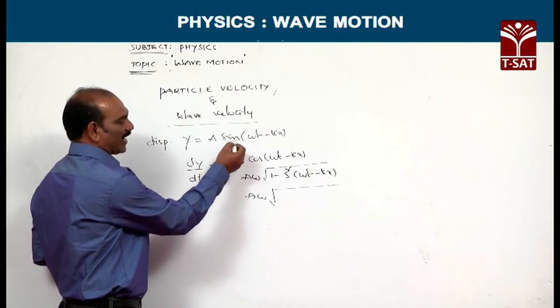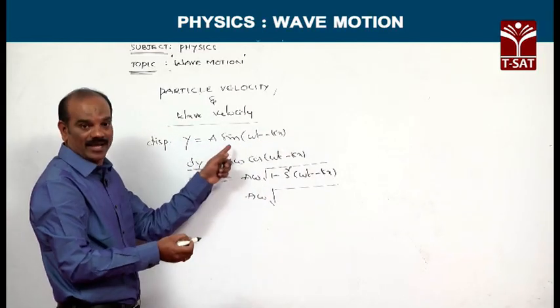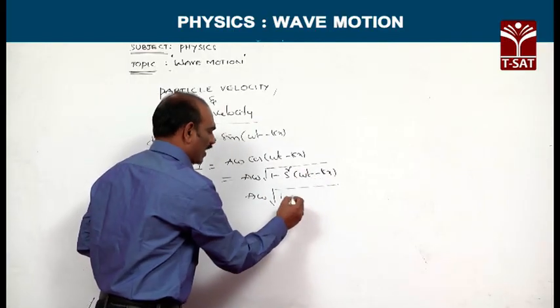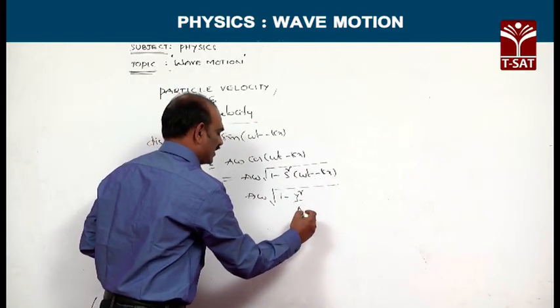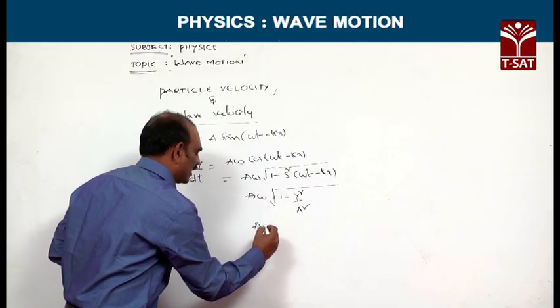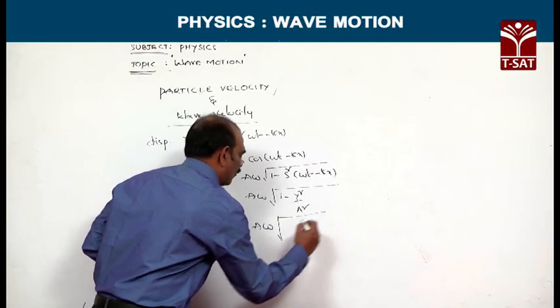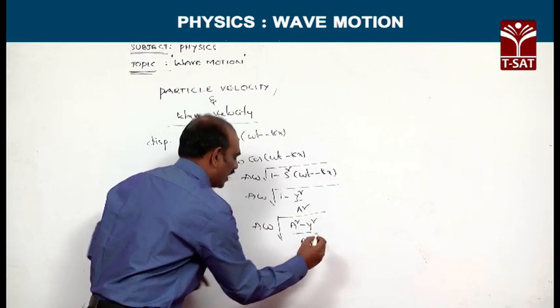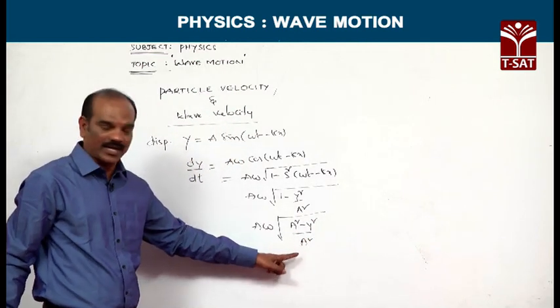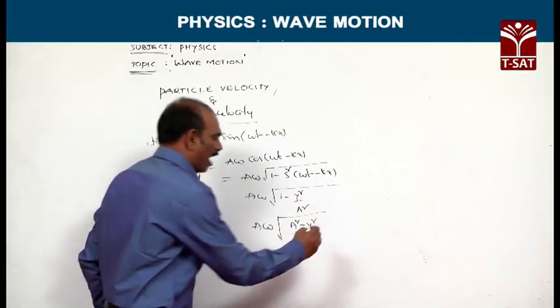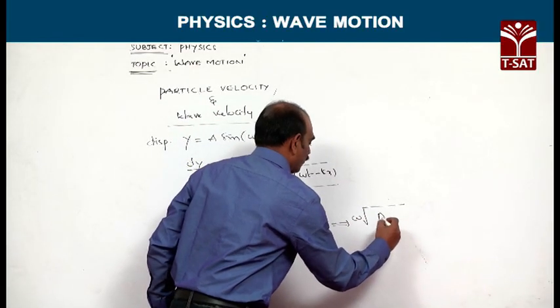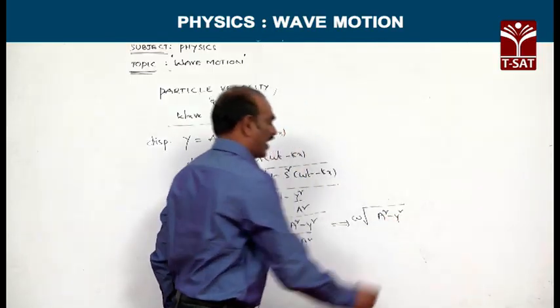We know that sin(ωt − kx) is y by a. So replace this value by y by a: 1 minus y square by a square, which is equivalent to aω under root of (a square minus y square) by a square. The square root of a square is a, which gets cancelled. After simplification we get ω under root of a square minus y square.